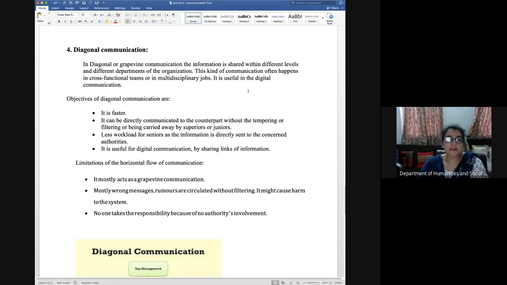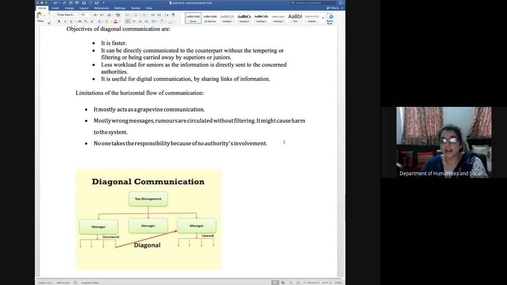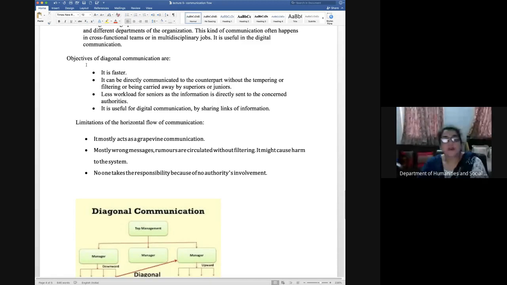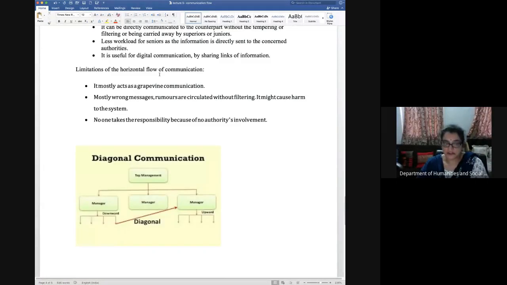And it is basically useful for digital communication. That means sharing through emails and other presentations. So that is why diagonal communications are more necessary from one department to other department. Now objectives, it is faster.